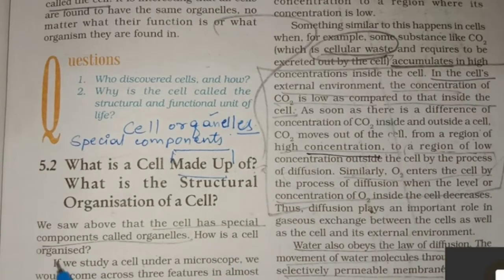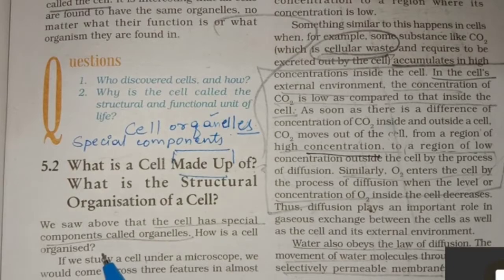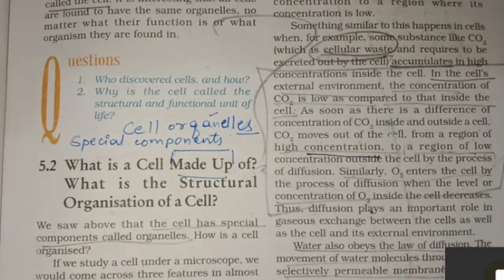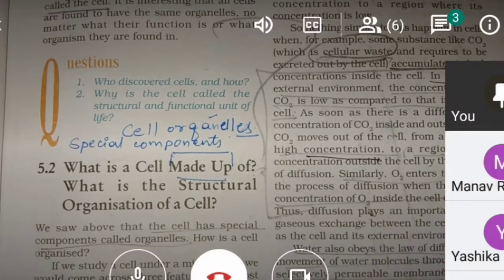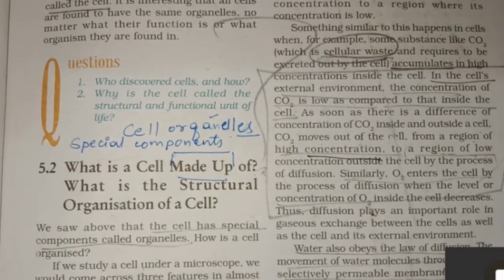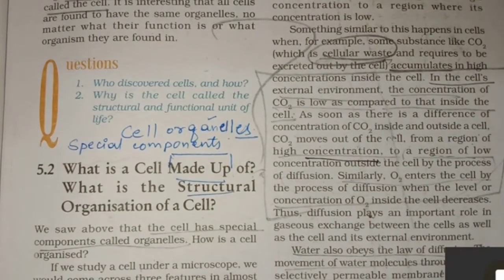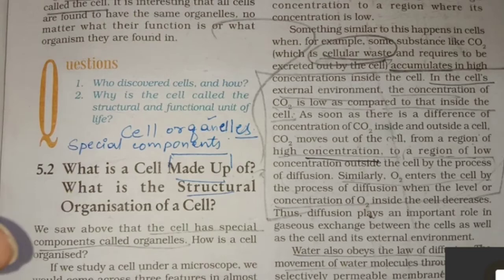How is a cell organized? कैसे cell organized होता है? In different structures. Structure का मतलब समझ में आया? What is the meaning of structure? Can anybody tell me what do you mean by structure? The shape. Yeah, the shape, the size.